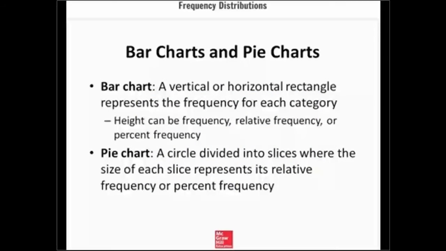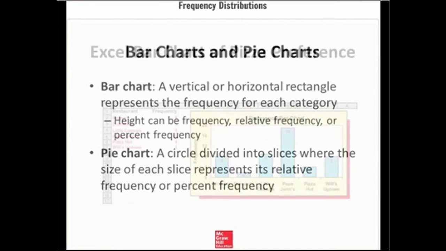A bar chart is a chart made up of vertical or horizontal rectangles, where each rectangle represents the frequency for that class. The height can represent frequency, relative frequency, or percent frequency. A pie chart is a circle divided into slices, where the size of each slice represents its relative frequency or percent frequency. We will see examples of each of these.